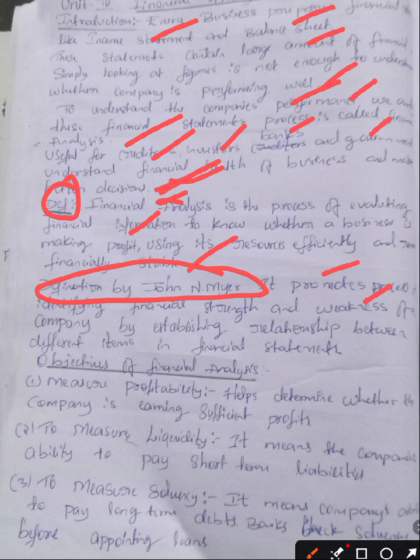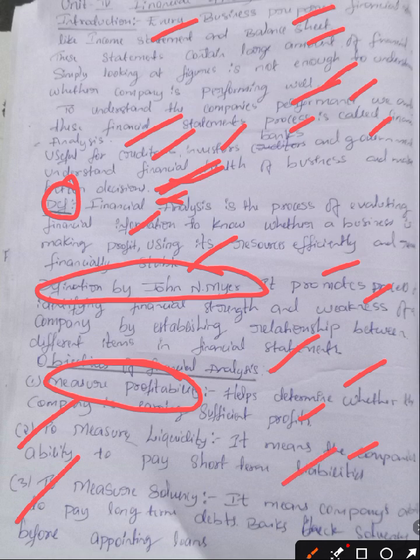Now, objectives of financial analysis. What are the objectives? The first objective is to measure profitability, the second is to measure liquidity, and the third is to measure solvency. Measuring profitability helps determine whether the company is earning sufficient profits or not. Liquidity means the company's ability to pay short term liabilities. Solvency means the company is able to pay long term debts, and banks check solvency before sanctioning loans.